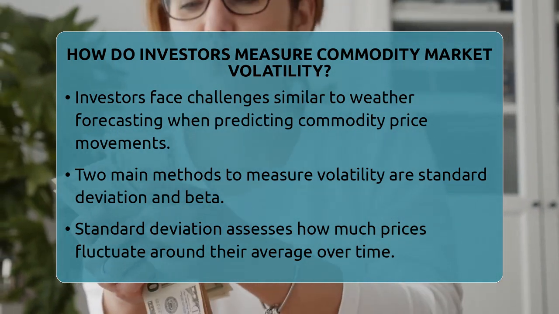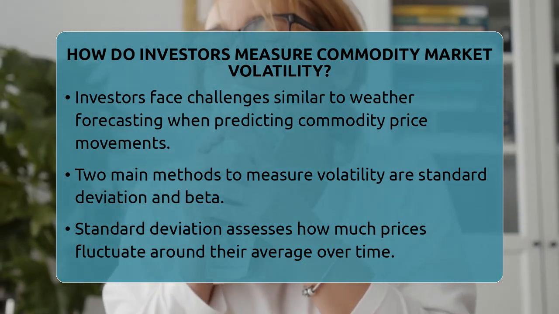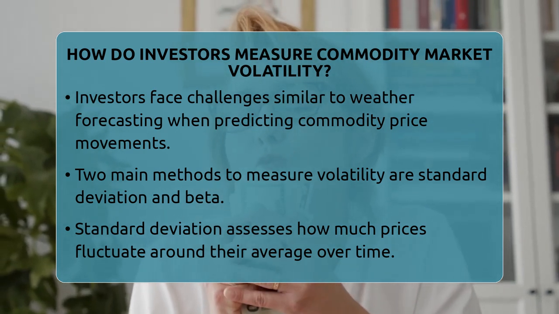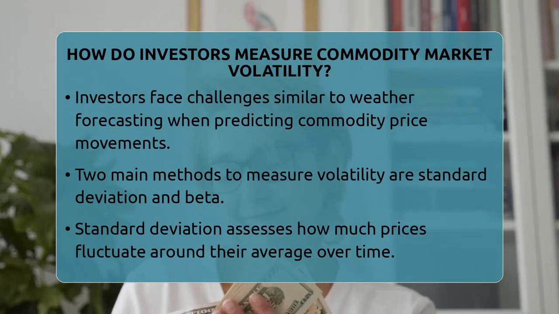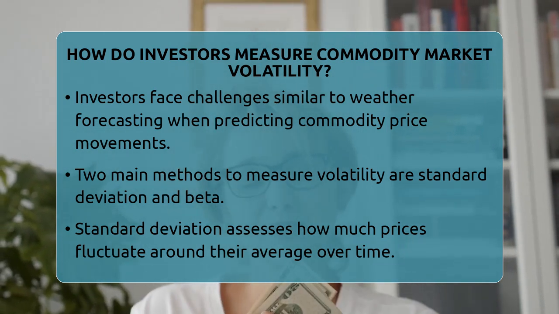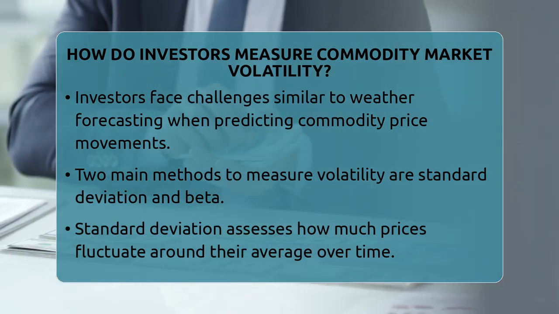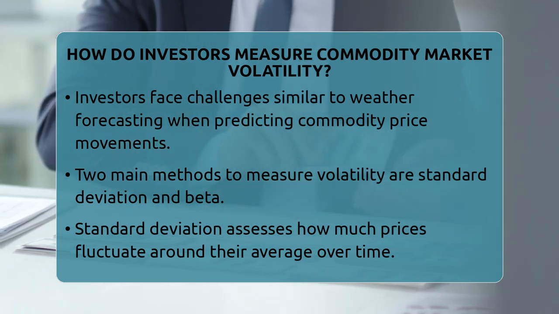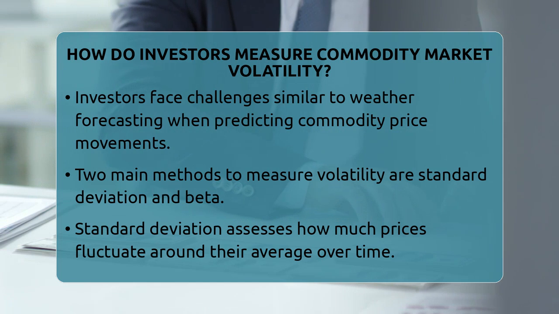Investors mainly use two ways to measure volatility. The first is called standard deviation. It looks at how much prices have moved around their average over a certain period. If prices jump around a lot, the standard deviation is high. This method helps predict future price swings based on past data, but it doesn't tell you which way prices will